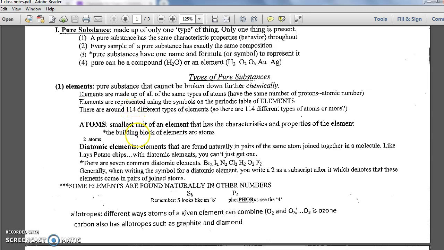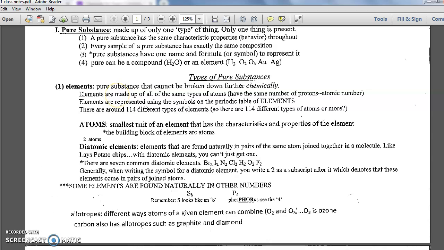And that type of atom is characterized by having the same number of protons. So for an atom to be the same type as another atom, they have to have the same number of protons, which is the atomic number. What are atoms? Atoms are the smallest unit of the element. If you have a pile of elements, the smallest thing in that pile is an atom. The smallest thing that has the properties and characteristics of the element is an atom. The smallest particle that can engage in a chemical reaction is an atom.